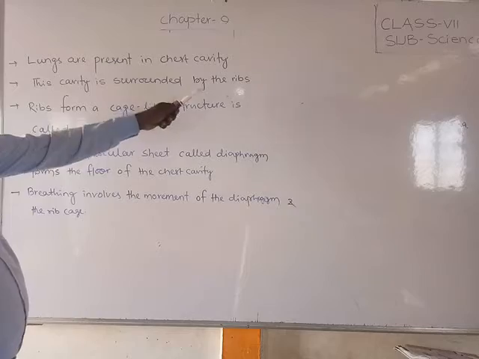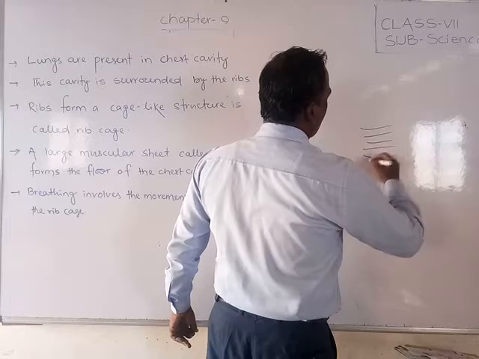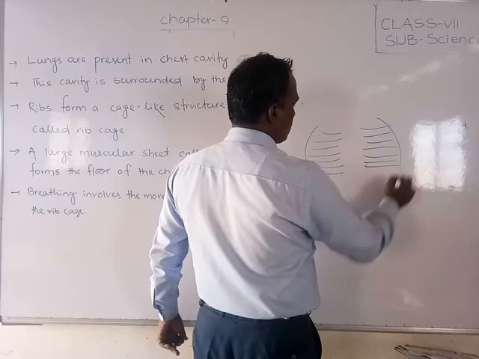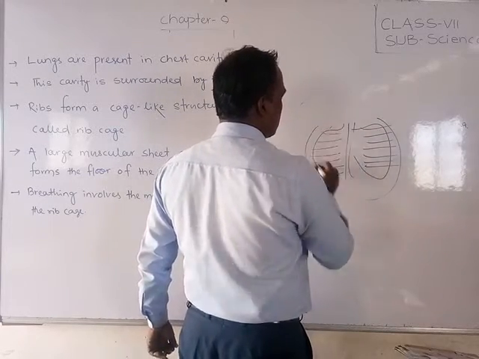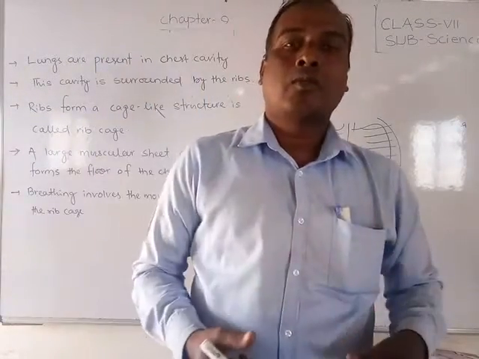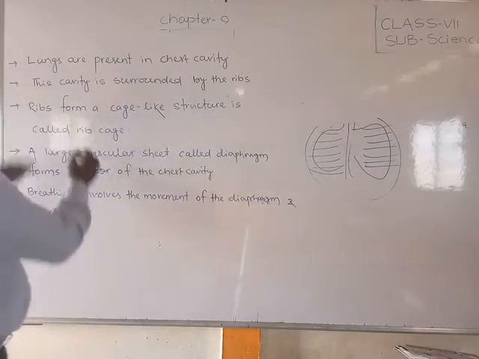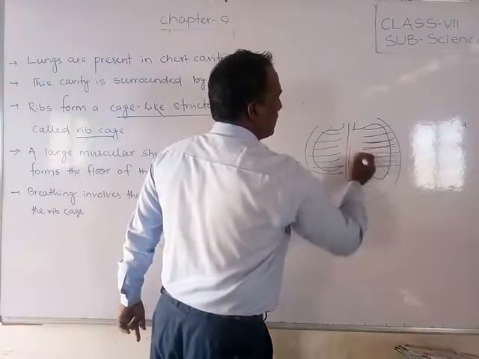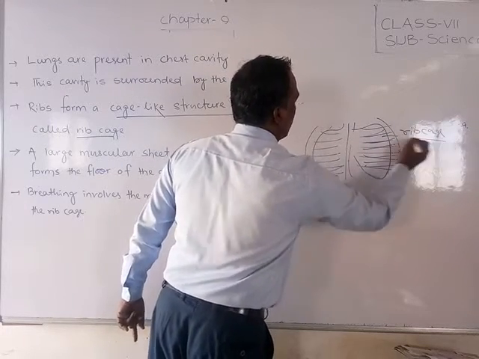This cavity is surrounded by the ribs, small bones like this, students. These bones are called the ribs, on both sides, and inside this are our lungs. Understand or not? So the lungs are protected by the rib cage, by the ribs. The ribs form a cage-like structure called the rib cage. This is like one cage. So what should you say? Rib cage.